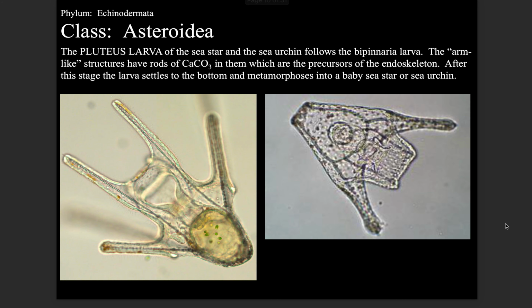The pluteus larva of the sea star and the sea urchin follows the bipinnaria larva. The arm-like structures have rods of calcium carbonate in them, which are the precursors of the endoskeleton. After this stage, the larva settles to the bottom and metamorphoses into a baby sea star or sea urchin.